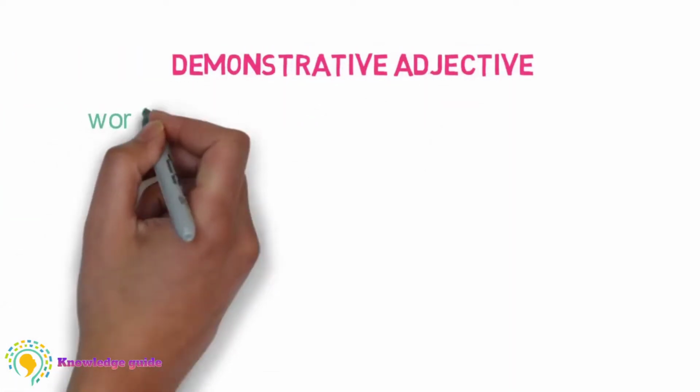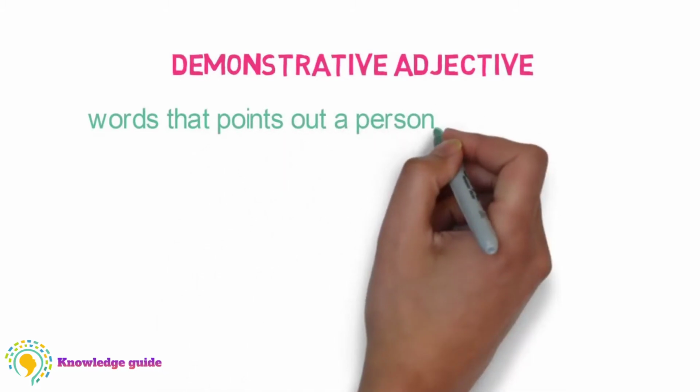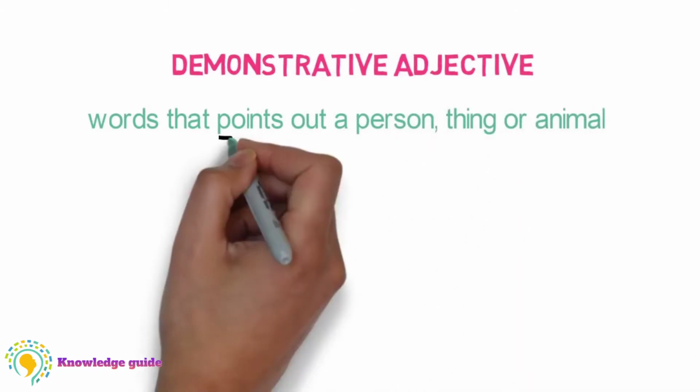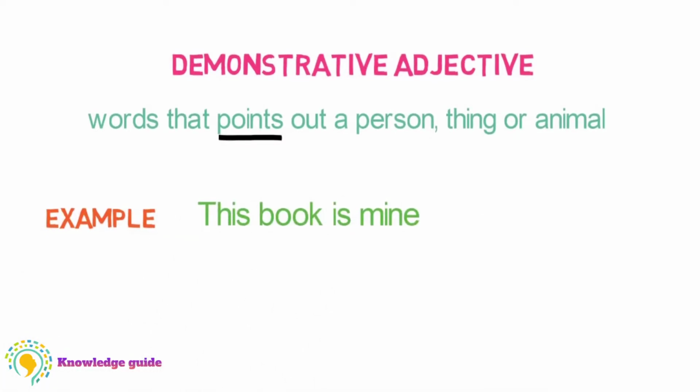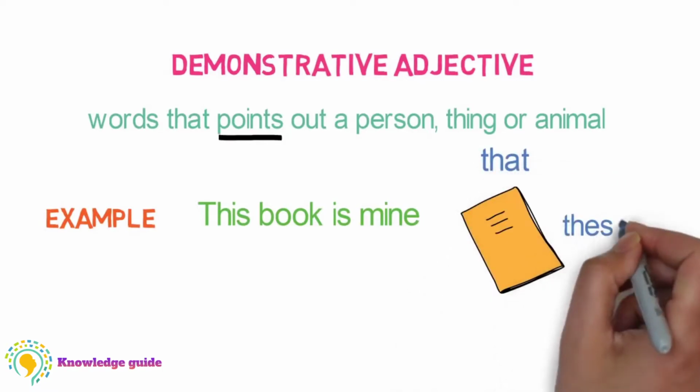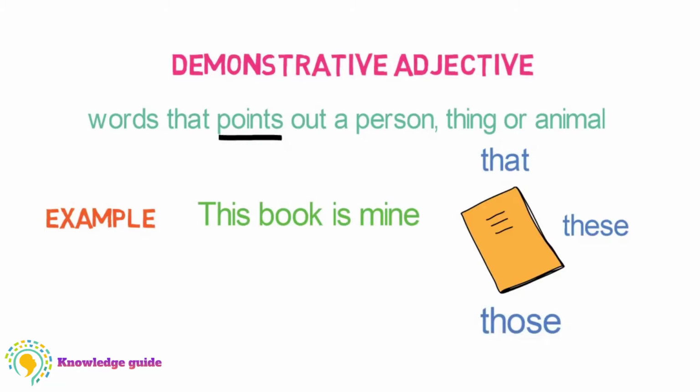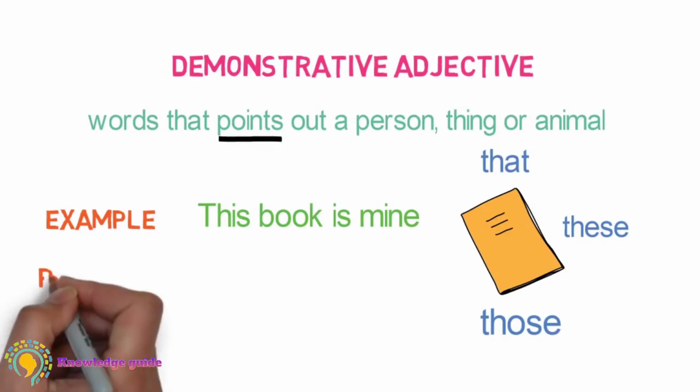Now let's see another adjective, which is called demonstrative adjectives. These are words that point out a person, a thing, or an animal. Here the key word is point. For example, this book is mine. Here the word this is pointing out the book, and thus it is a demonstrative adjective. Some more are that, these, and those. And friends, in the pronoun section you will find that these are also pronoun words, but there is a similarity between their comparisons and their meaning. So let's look at an example to understand it.